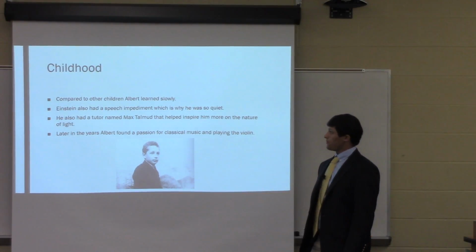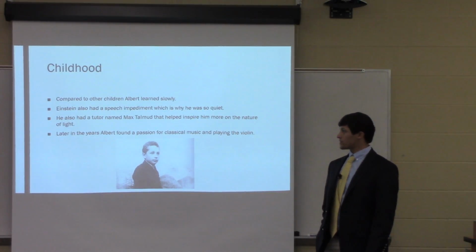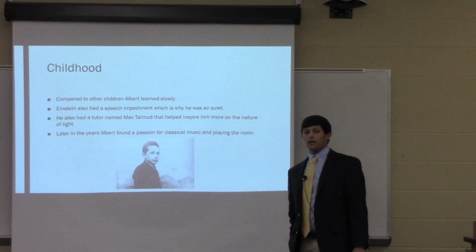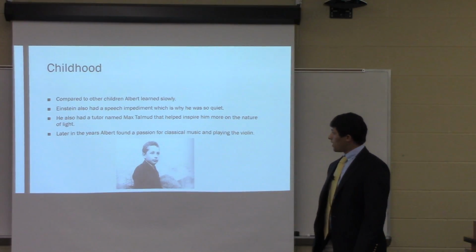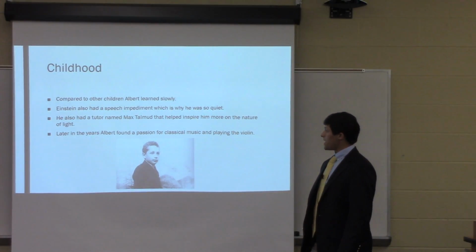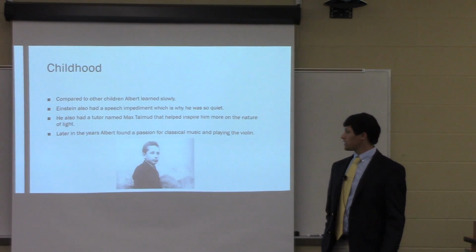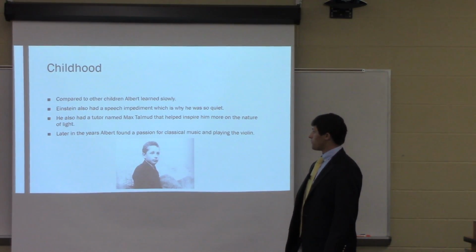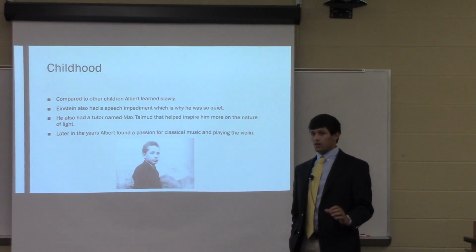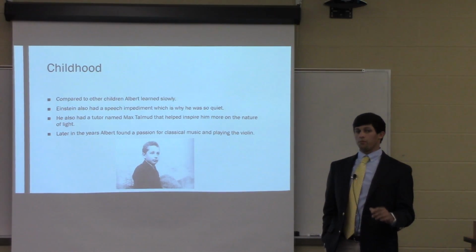His childhood. Compared to other children, Albert Einstein learned very slowly. This was due to the fact that he had a speech impediment. He also had a tutor named Max Talmud who helped inspire him more on the finding of light. Later in the years, Albert found a passion for playing classical music and also discovering his talent for playing the violin.